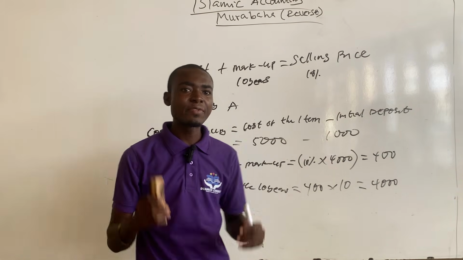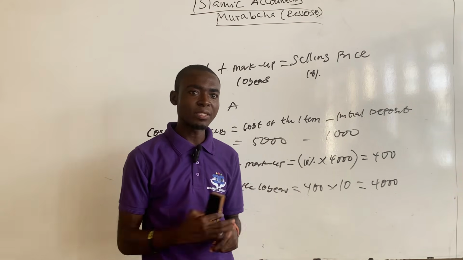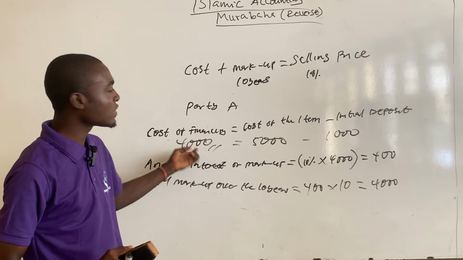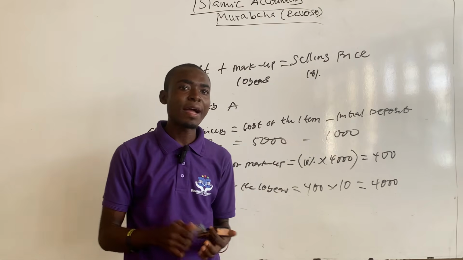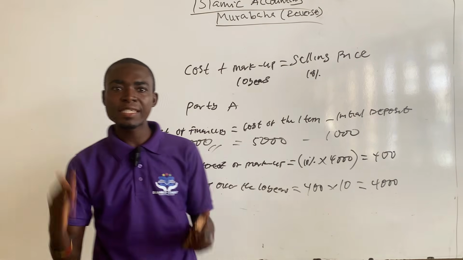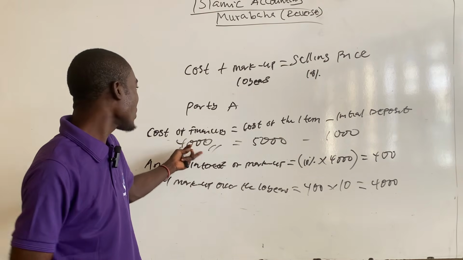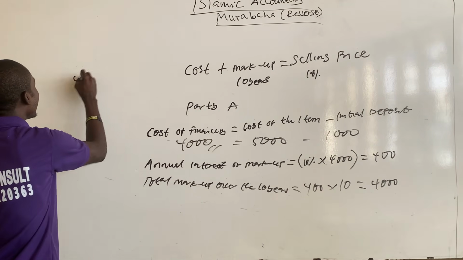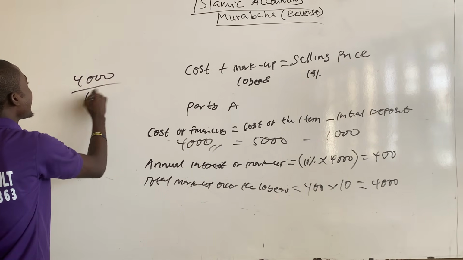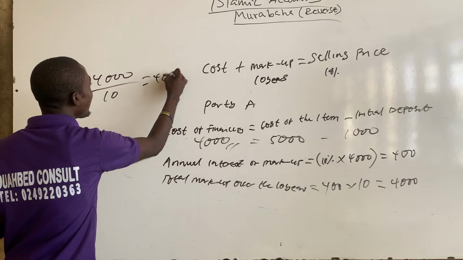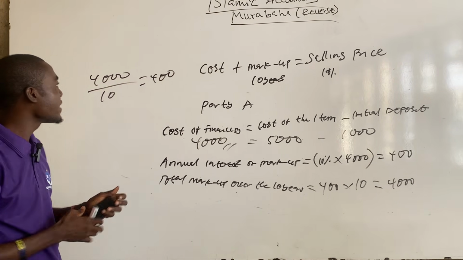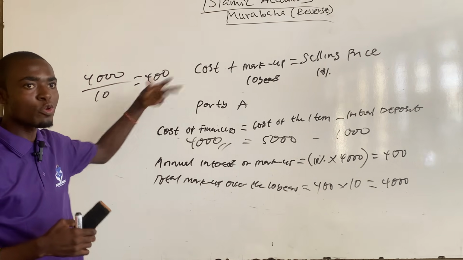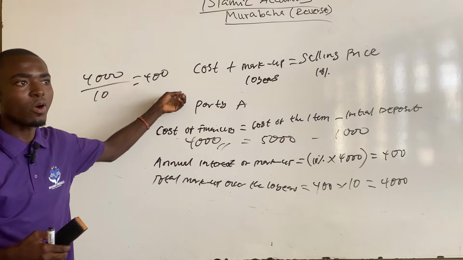Since party A was given 10 years to repay the 4,000, it means that every year you pay part of the 4,000. So if you want to calculate the annual cost of financing that party A will be paying, we just divide the cost of financing by the number of years. So in this scenario, that will be 4,000 divided by 10, and that will give 400. So every year, party A will be paying 400 as cost of financing, or the repayment of the cost of financing will be 400.